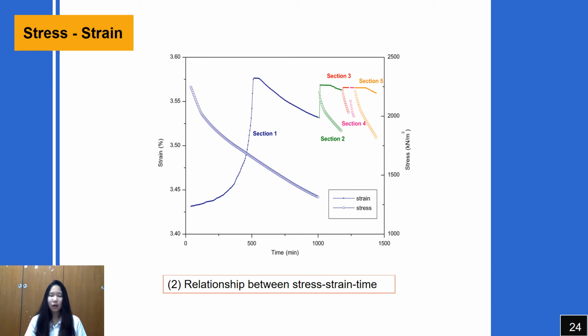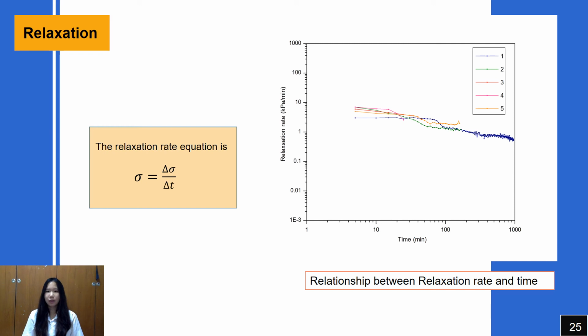And then the graph rises to one point, and the relaxation happens. And then the graph decreases, which shows the relaxation of stress and strain. The graph represents the relaxation rate and time. As you can see, the relaxation rate happens in 5 different rates according to the stress and strain behavior.